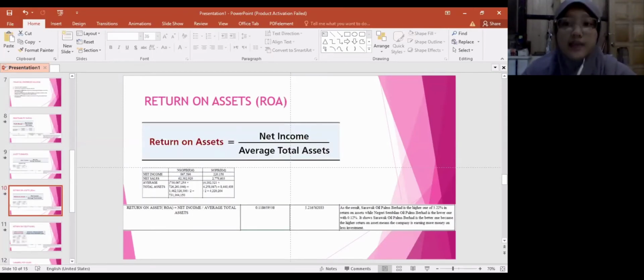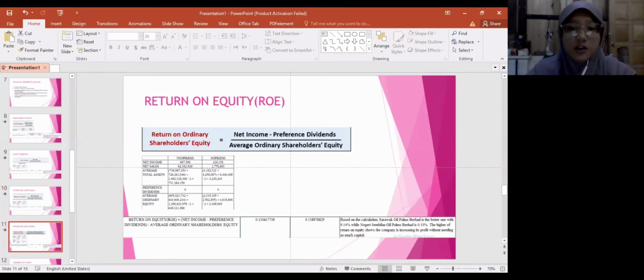Return on asset. The formula is net income divided by average total asset. The amount of Negeri Sembilan Oil Palm Berhad return on asset is 0.11%, while Sarawak Oil Palm Berhad is 5.22%. As the result, Sarawak Oil Palm Berhad is the higher one of 5.22% in return on asset, while Negeri Sembilan Oil Palm Berhad is the lower one with 0.12%. It shows Sarawak Oil Palm Berhad is the better one because the higher return on asset means the company is earning more money on less investment.